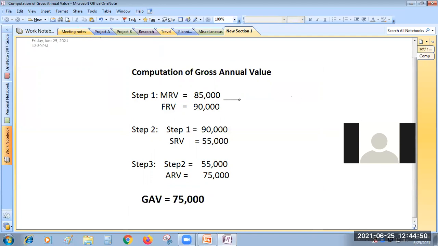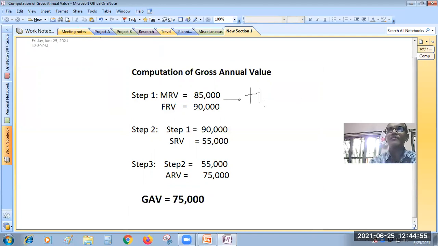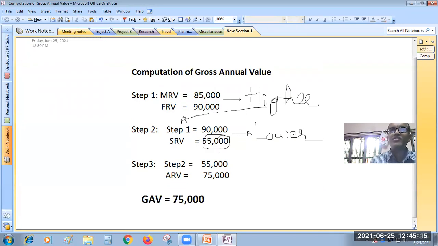See, whichever is higher will be qualifying into the next step. In these two ones, whichever is lower you have to take into consideration. Now this lowest amount, 55,000, will qualify to the third step.